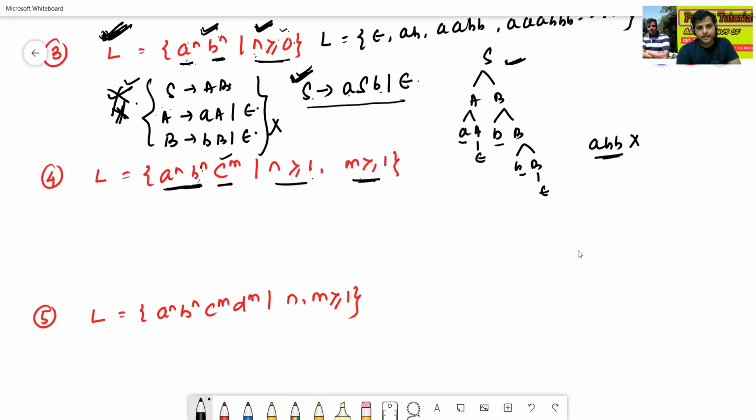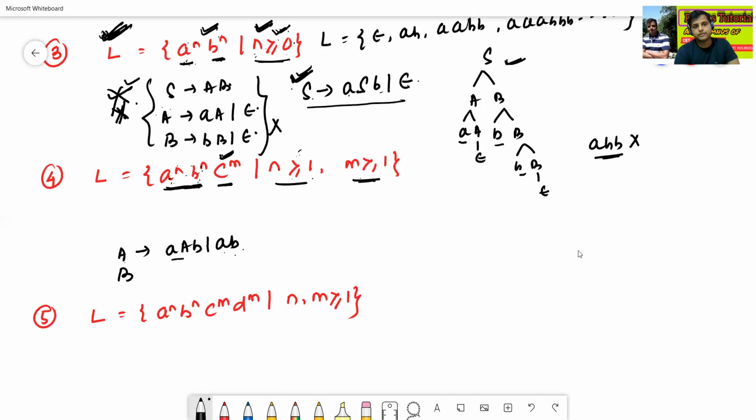So here, let A to AAB slash AB. Why am I taking AB? Because in the earlier case A goes to ASB slash epsilon, since n is greater or equal to 0, but here n is greater or equal to 1, because the minimum string for this one is AB. So the grammar for A to the power n, B to the power n is A to AAB slash AB. Then we will find the grammar for C to the power m.